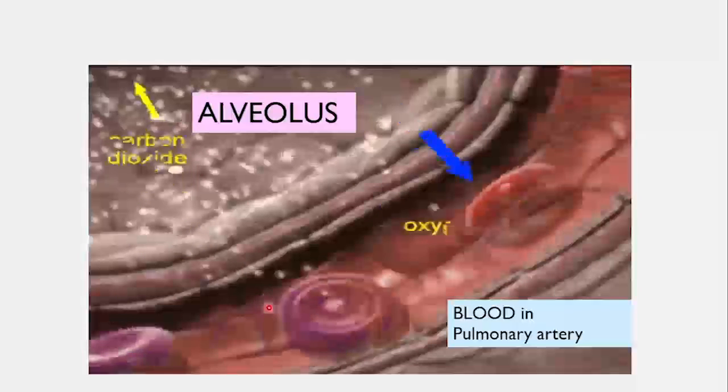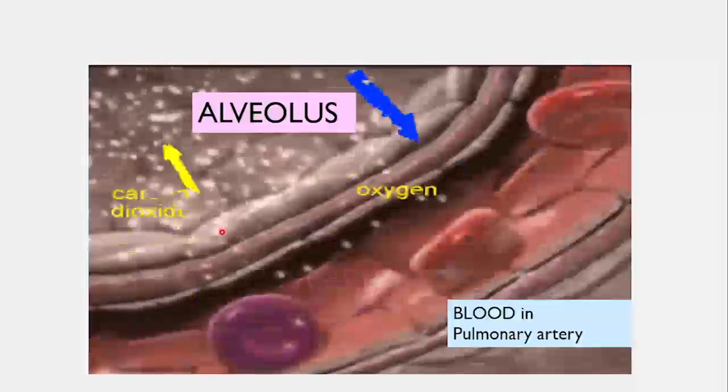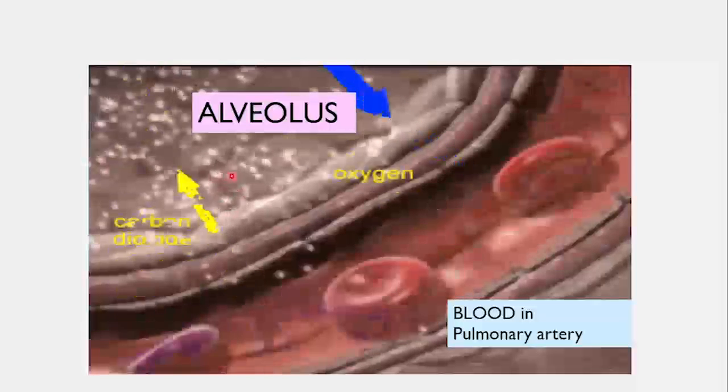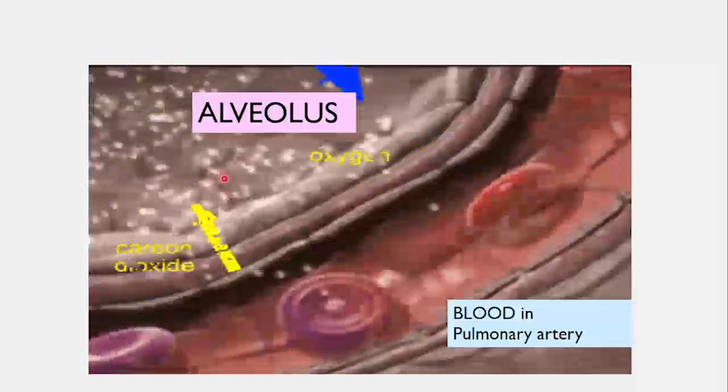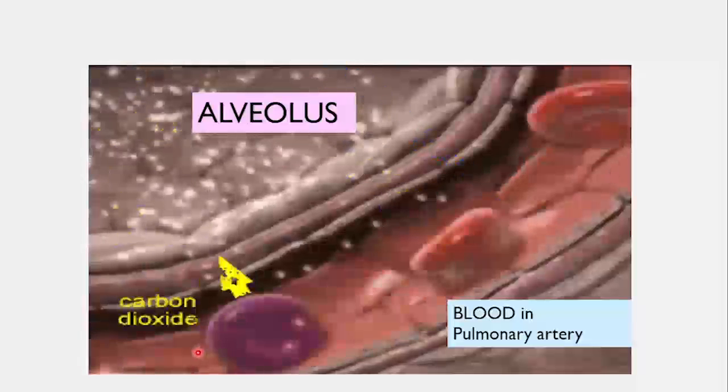Observe the flow of blood in the capillaries which are present around the alveoli. Now this is the cavity of the alveolus. Alveolar air is there, which is rich in oxygen. In this blood, carbon dioxide is more. This is deoxygenated blood shown in blue color.